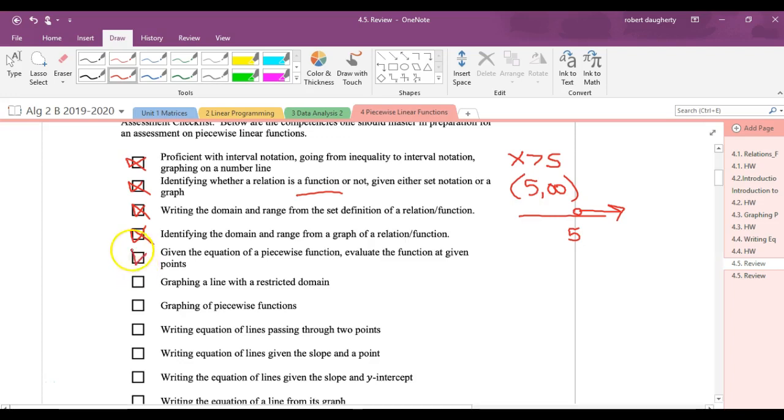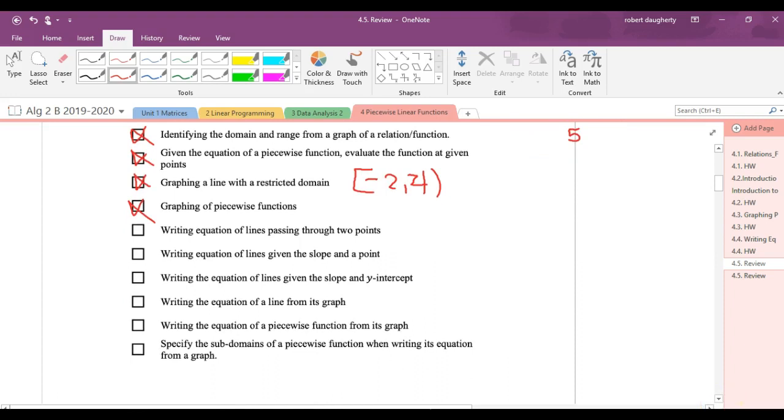Given a piecewise function, evaluate it at given points. You have to pay really close attention to the restricted domain here. Graphing a line on a restricted domain. So graphing a line from -2 to 4. What would that look like if you graphed it, if I gave you the equation of a line? Graphing piecewise functions.